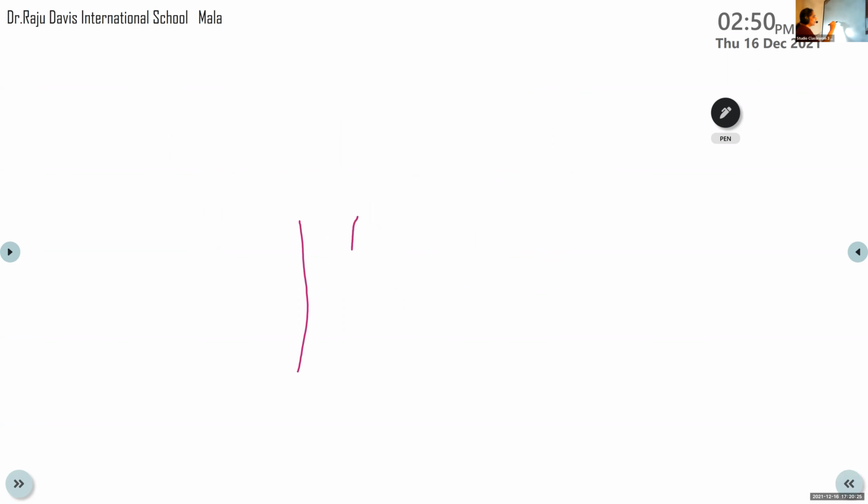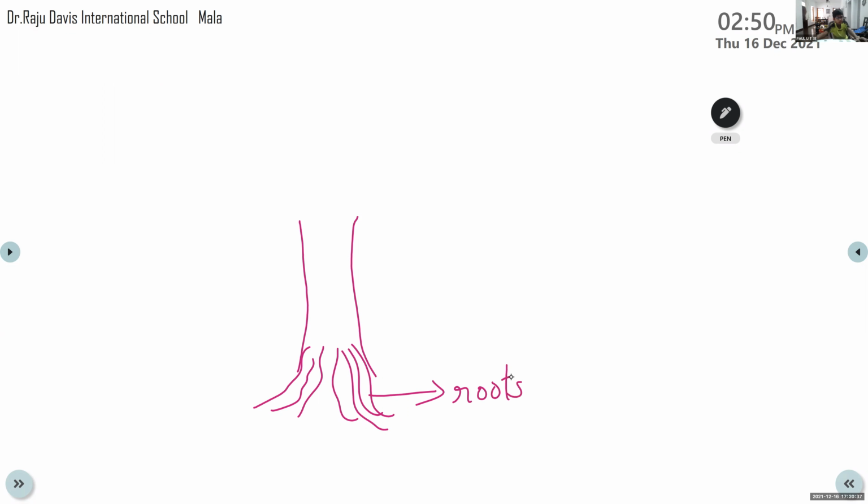Okay, so this is a big tree. What is this part? Roots. And what is this part? Stem. Very good.